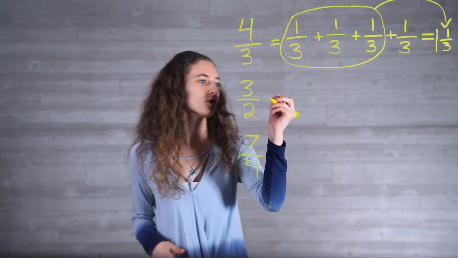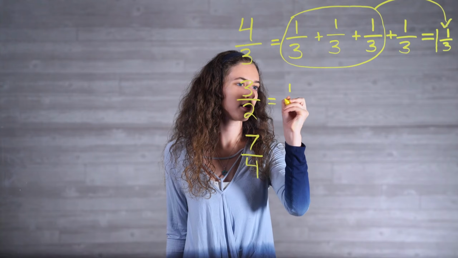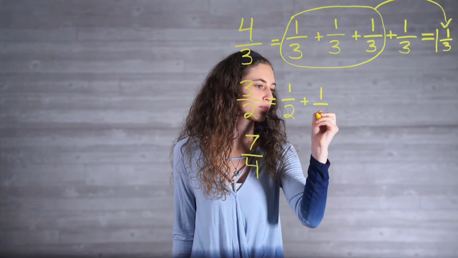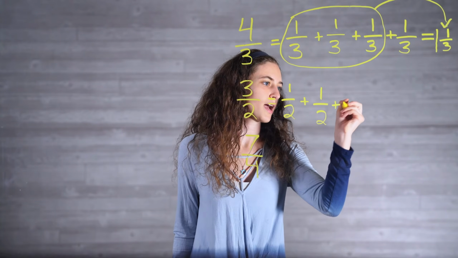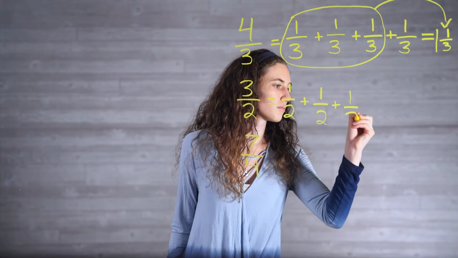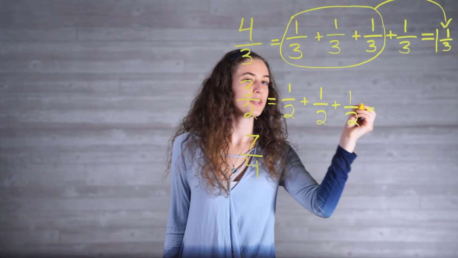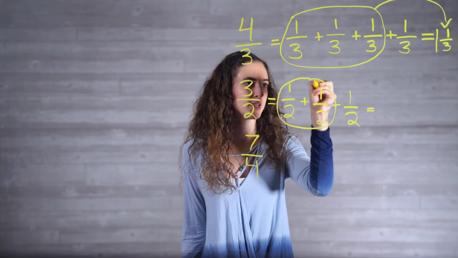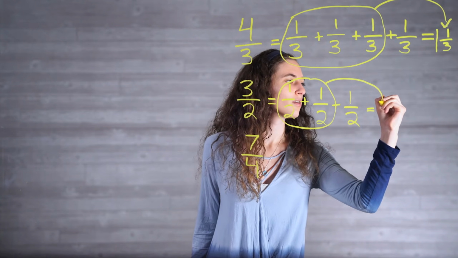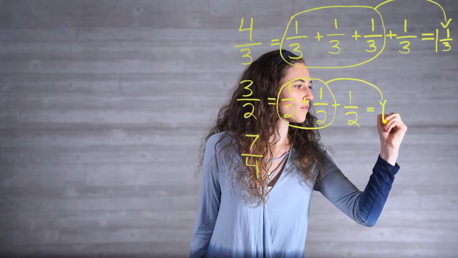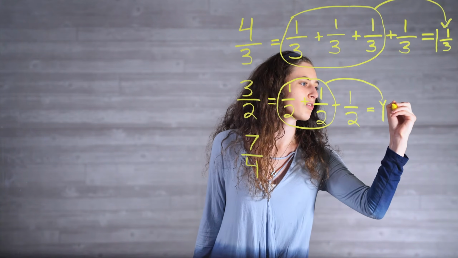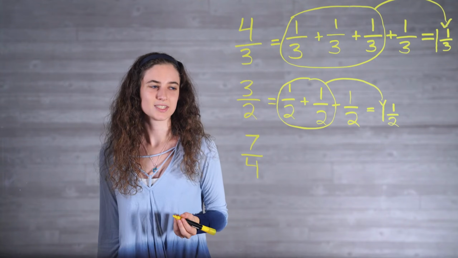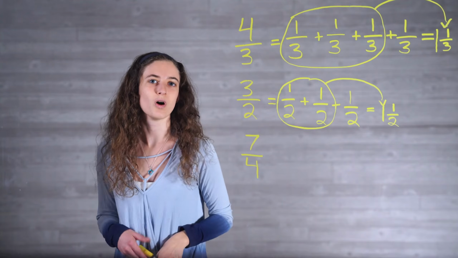3 halves can be visualized as 1/2 plus 1/2 plus 1/2. We then know that 2 halves, 2/2, makes one whole, and we're left with 1/2 left over. So 3 halves as a mixed number is 1 1/2.